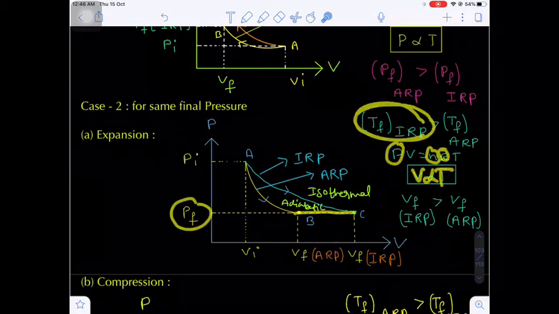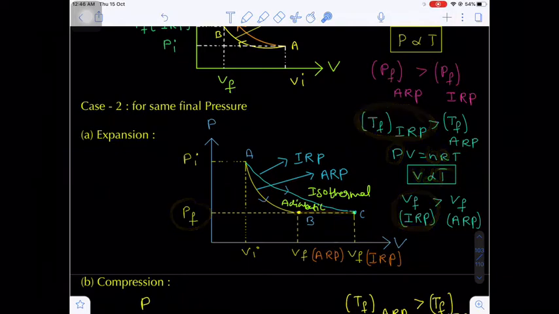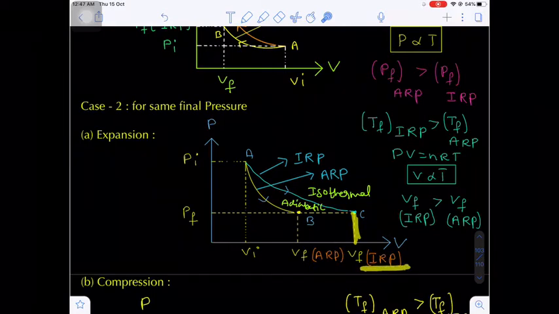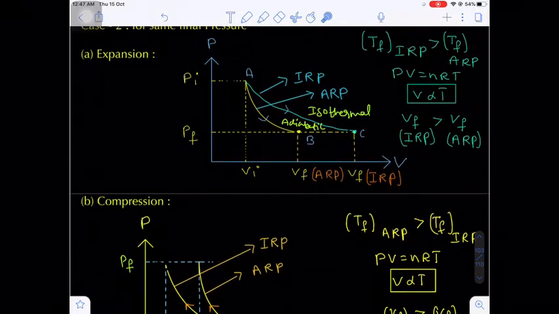In which case is the final temperature very high? The isothermal reversible process, so the final volume is also very high there. So out of B and C, where the volume is very high, here at point C, that corresponds to the isothermal reversible process, whereas at point B the volume is less, which corresponds to the adiabatic reversible process. Are you getting my point?